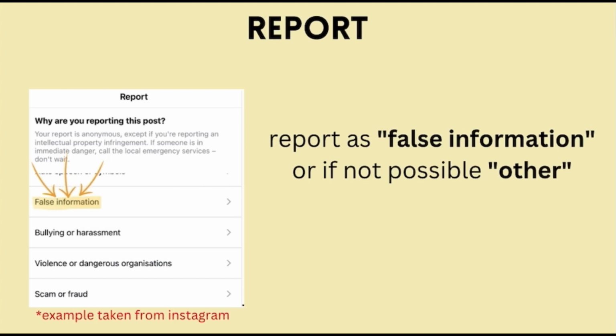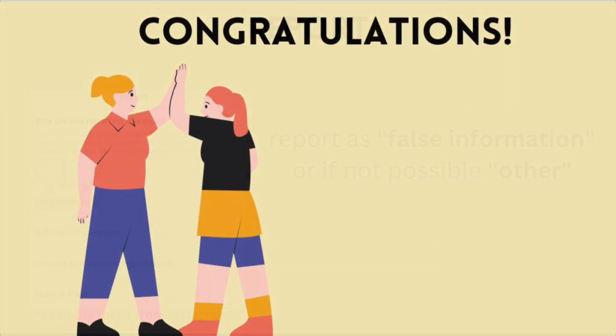Another thing to do is to report the social media post that you suspect is misinformation. Many social medias have the report option of misinformation, as seen in the example below taken from Instagram. If that is not an option, just report as other and explain that you suspect this is misinformation.